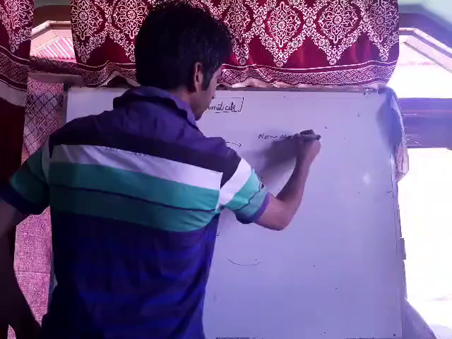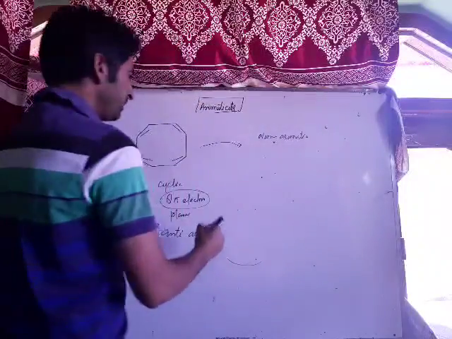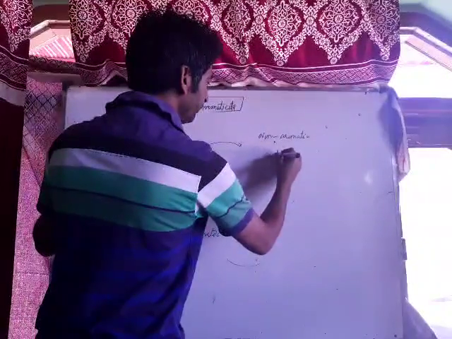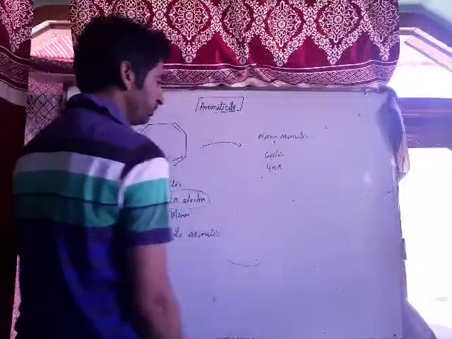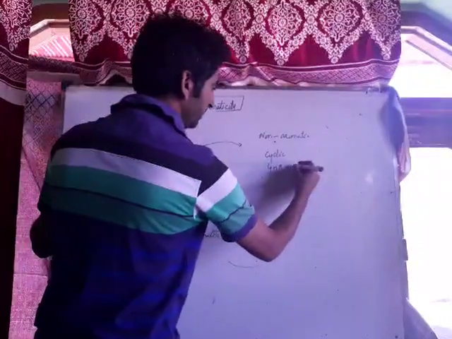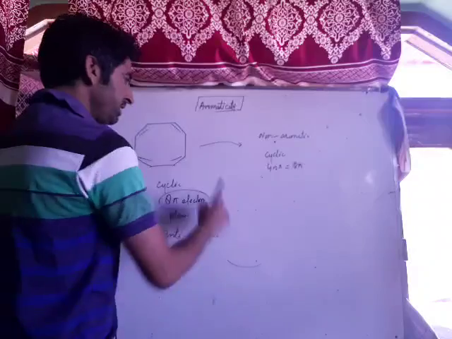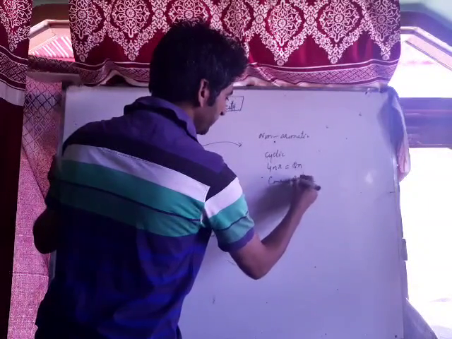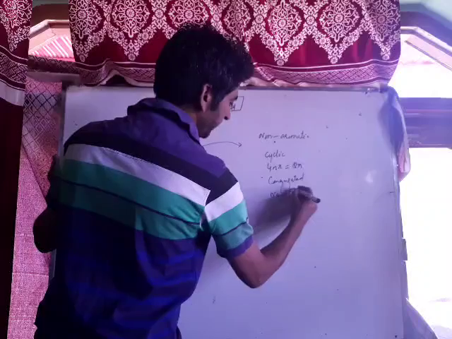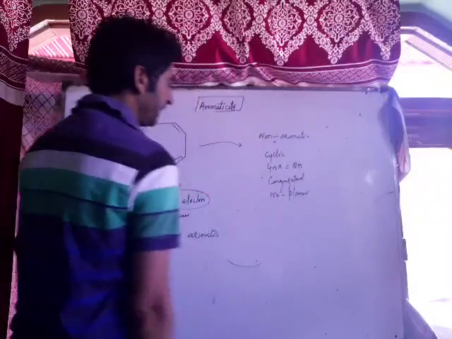This compound is non-aromatic. Why? Because the compound is cyclic. The compound follows the 4n pi rule, the anti-aromatic rule. It contains 8 pi electrons. There is conjugation in the compound, but there is no planarity. Why is there no planarity?